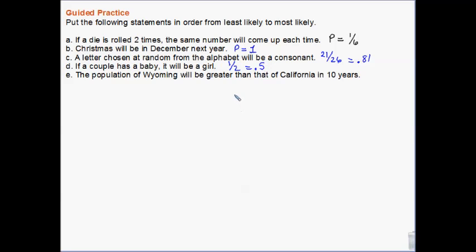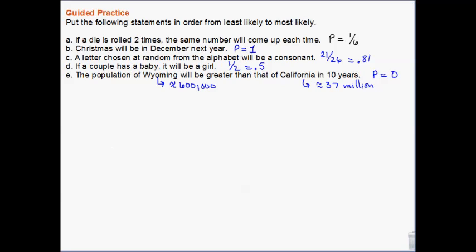And the population of Wyoming will be greater than California in 10 years. Now, I do not have an exact probability of that, but the population of Wyoming is currently around 600,000 people. California is currently around 37 million people. What do you think the probability is? Yeah, that Wyoming is suddenly going to eclipse California in 10 years. So we're going to say the probability is 0, or at least close to.